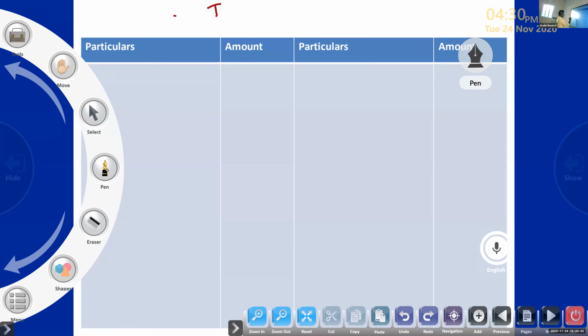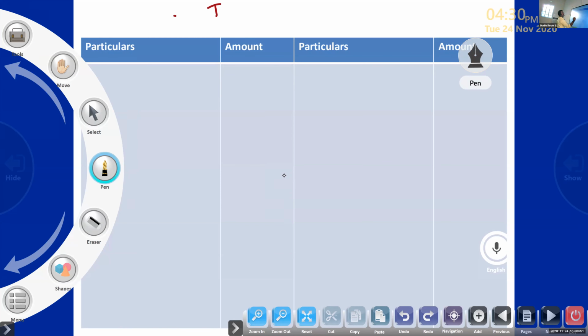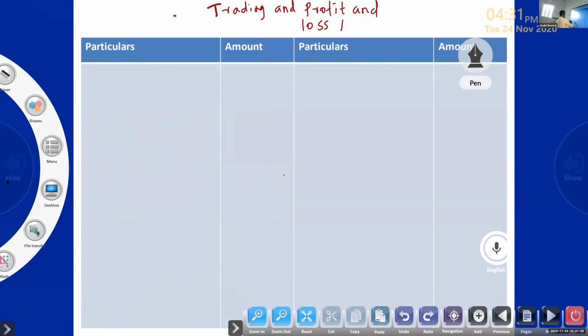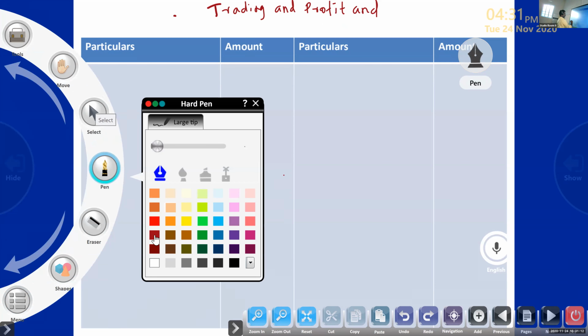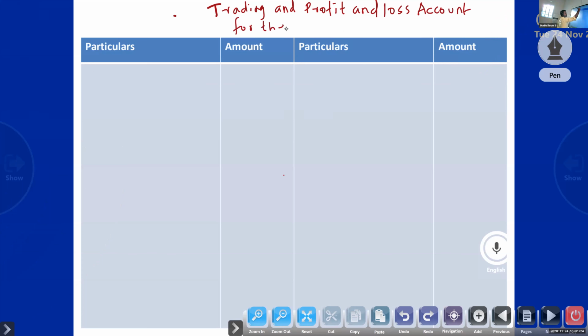So how to write the trading and profit and loss account for the year ending 31st March 2010. So I am writing some items, adjustment.